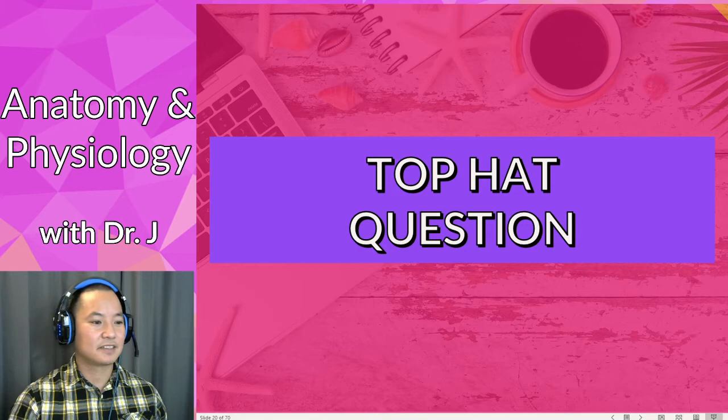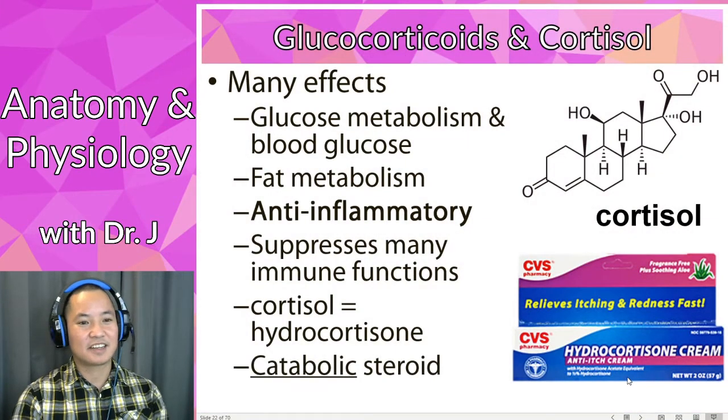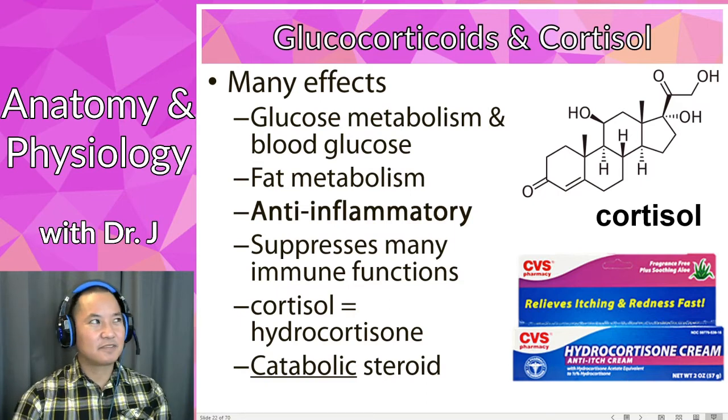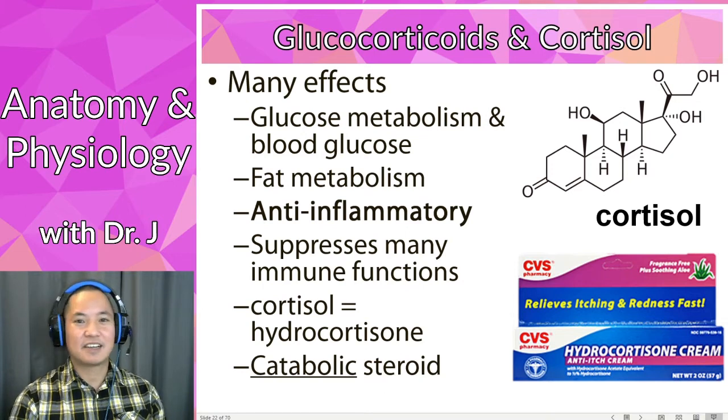Okay, so then let's go. So yes, cortisol is a steroid. In general, this has kind of fallen out of use because steroids have so many effects. Usually they used to categorize them into anabolic or catabolic. So anabolism is building something up. Catabolism is breaking something down. So in general, cortisol and glucocorticoids break down tissues, but it doesn't apply to every single tissue, and there are little twists to it. But in general, it breaks down a lot of tissues.